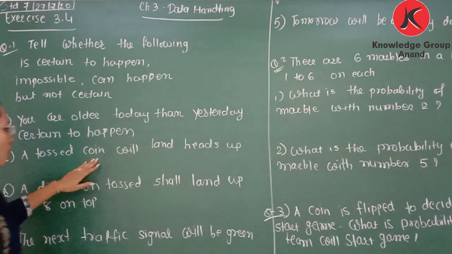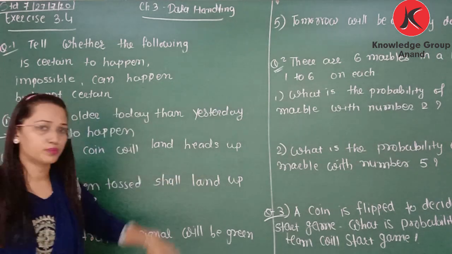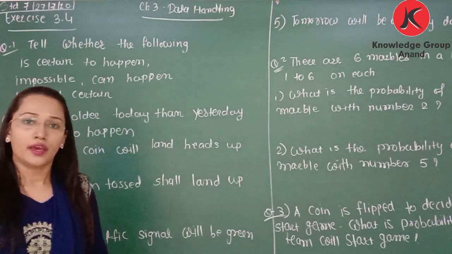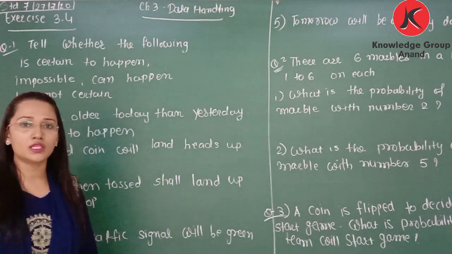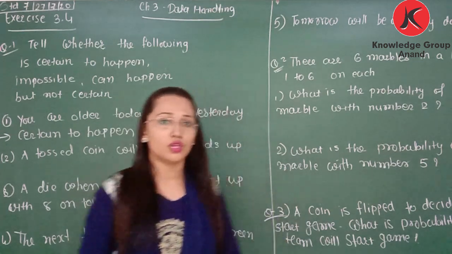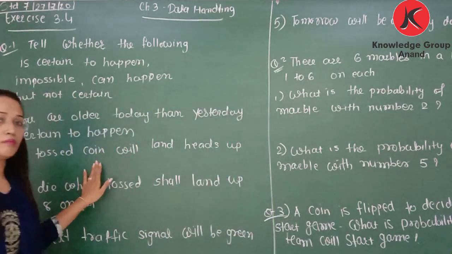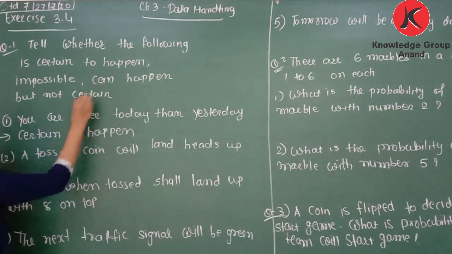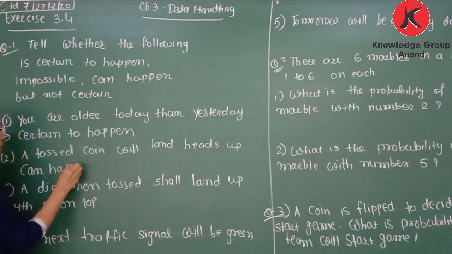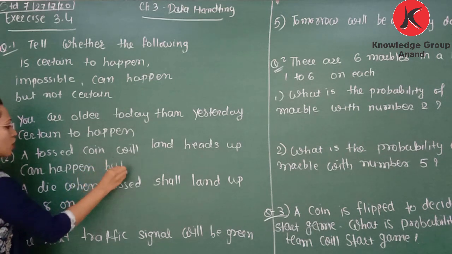A tossed coin will land heads up. If we toss a coin, it may land heads up or it may land tails up. So it is not certain but may happen. So can happen but not certain.